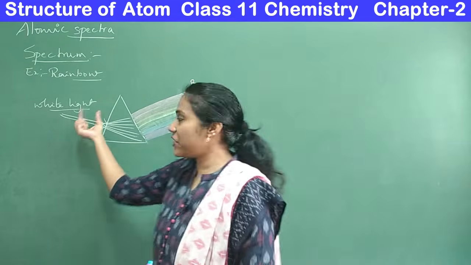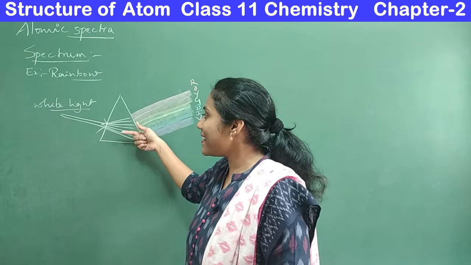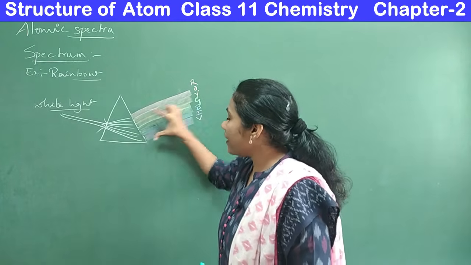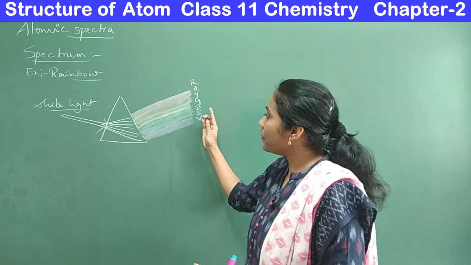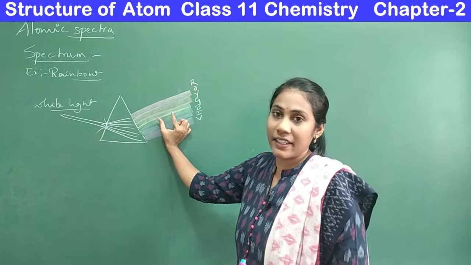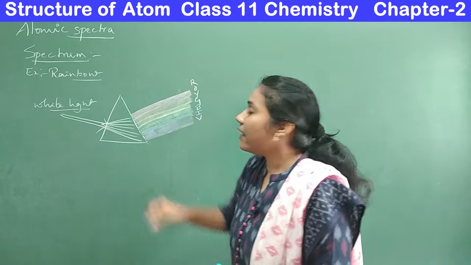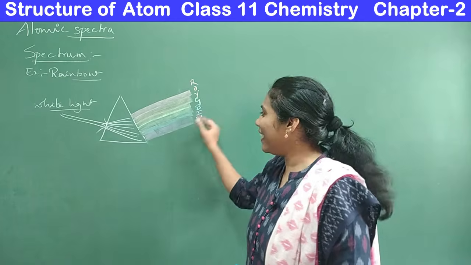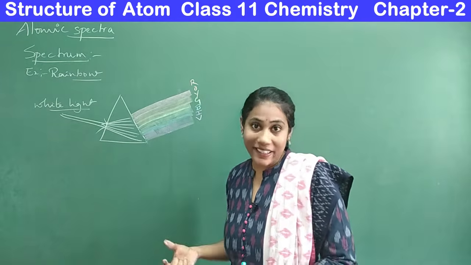White light, which is a mixture of 7 colors, you are passing through the prism so that the light is splitting and you can come to know what colors are there. When all the radiations or all the colors come out of the prism, they are arranged something like this. One color merged with another color. You actually do not have any gaps between the colors, right? When I ask you where exactly the violet color ends, you can't tell. There is no distinct line where the violet color ends.